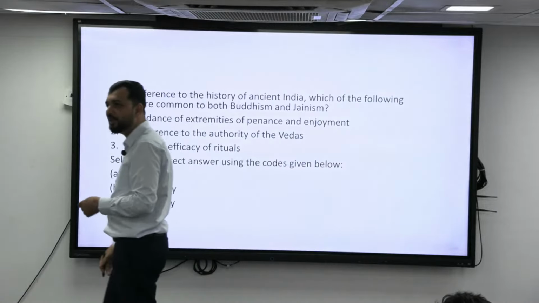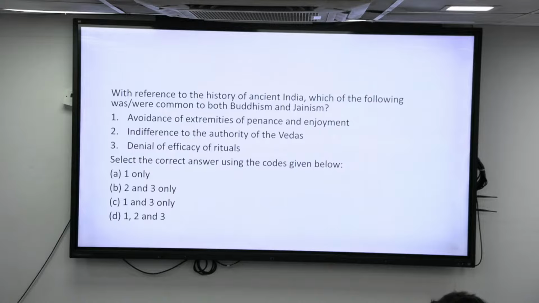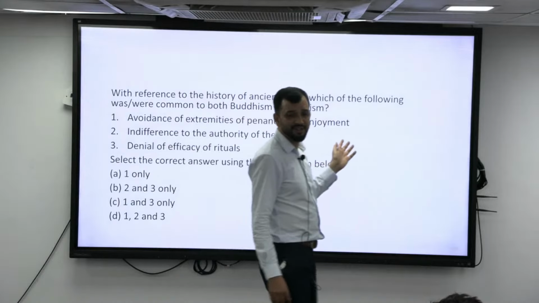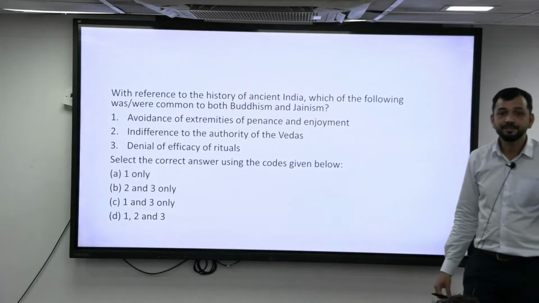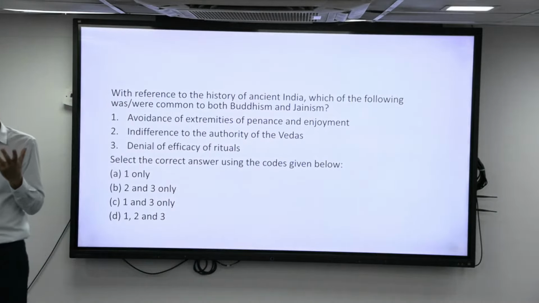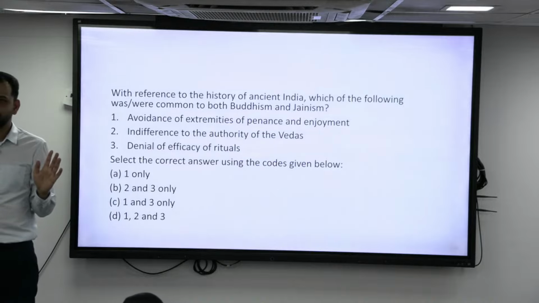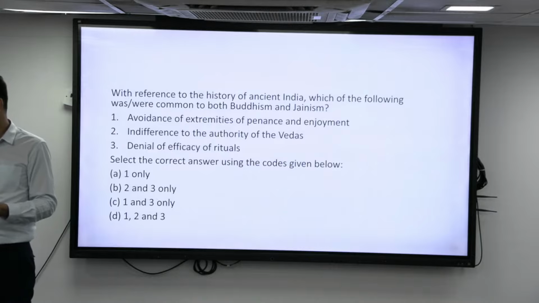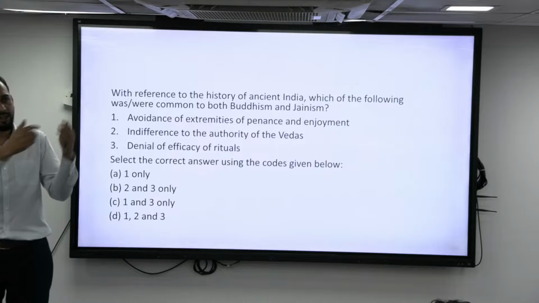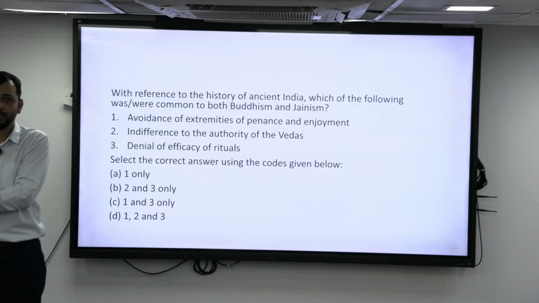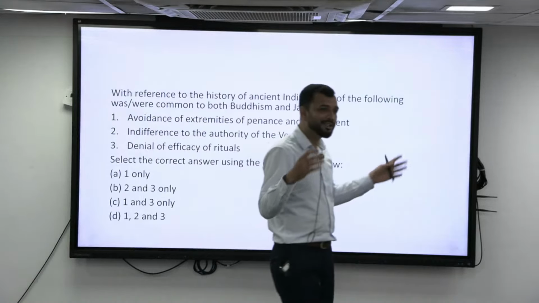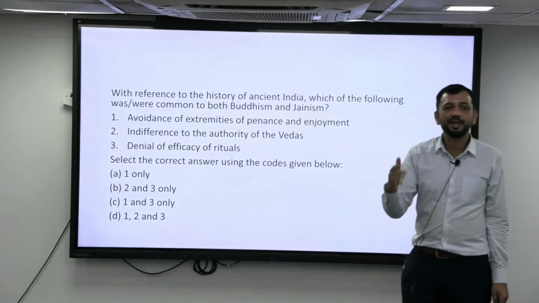Who are the major heterodox schools then? One, Jainism. Second, Buddhism. Third, at that point of time, Ajivikas. Right. So who started Ajivikas? Makkhali Gosala. What is their basic philosophy? Niyati philosophy. Right. They are telling that everything is fate. You don't do karma, that will come back to you. Nothing is like that. Everything is predetermined. Tomorrow, it has already been decided how you are going to die, how you are going to live, whether you become rich or poor. Whatever you do now, it doesn't mean that it will give you. So don't worry about all those things. It is already decided. So it is predetermined.